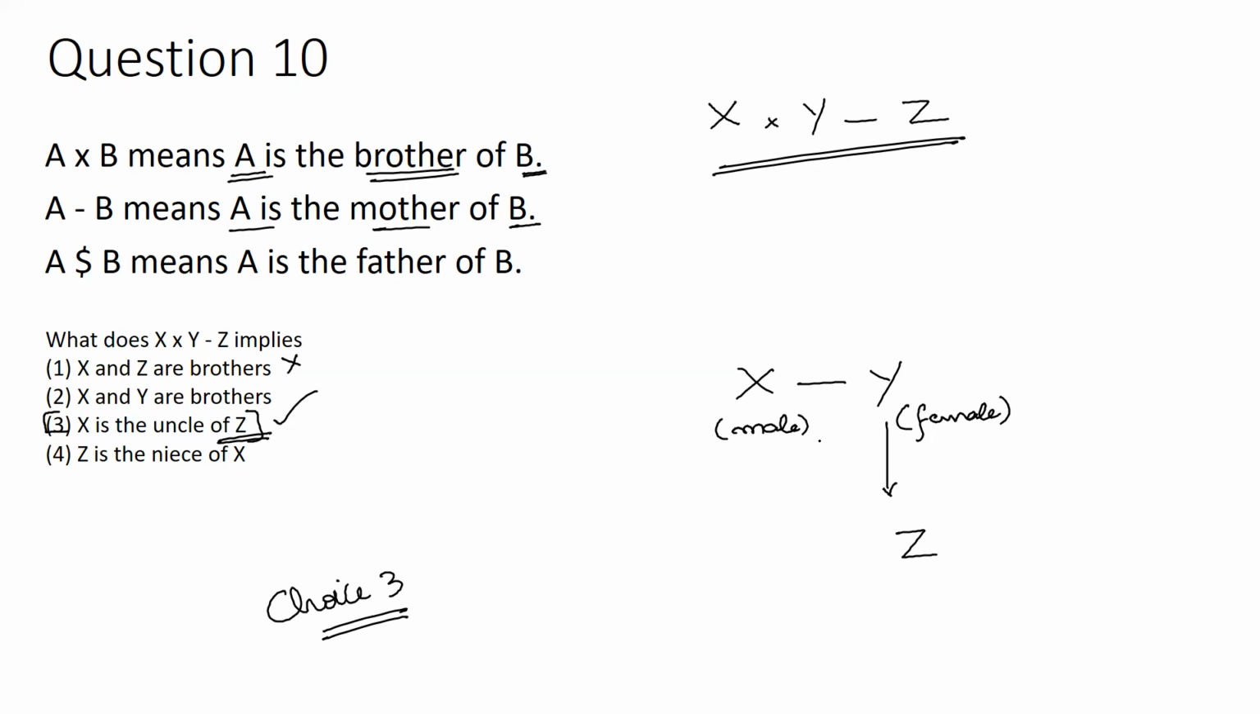Okay, Z is the nephew or niece of X. So X and Z are brothers is wrong. X and Y are siblings. That is correct. But X and Y are brothers is wrong, because X is the male and Y is the female here. Z is the niece of X: you don't know the gender of Z. Maybe niece or maybe nephew. So that is also not correct. But X is the uncle of Z. It is perfectly correct. Option number 3, that is the final answer here.